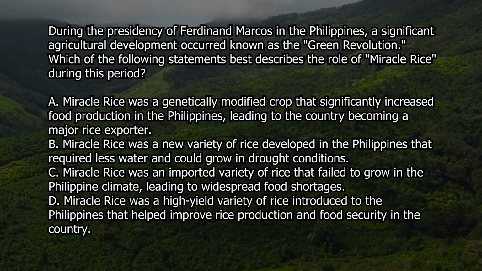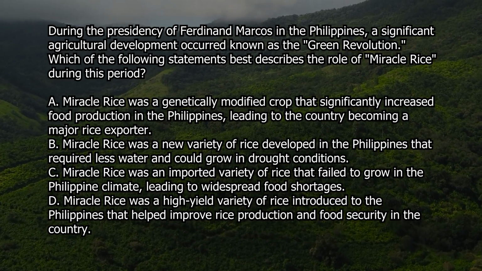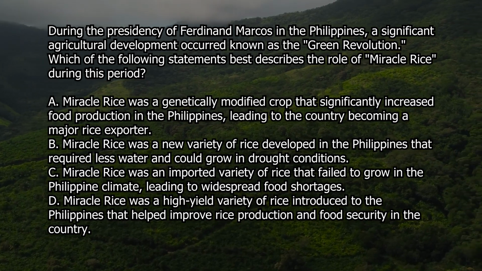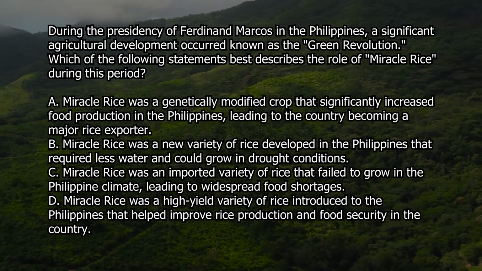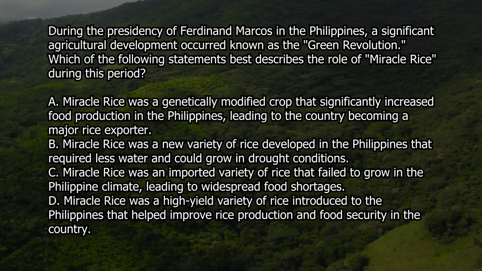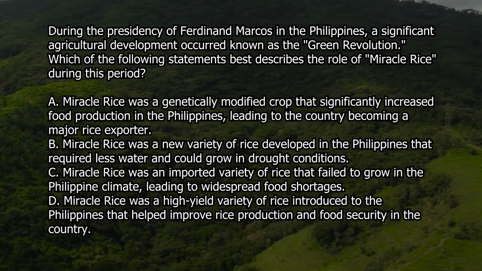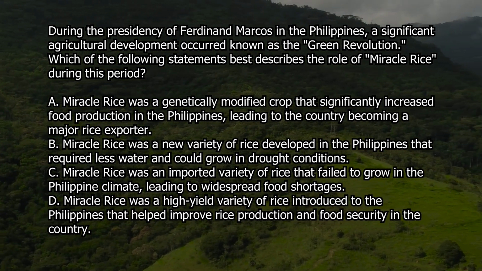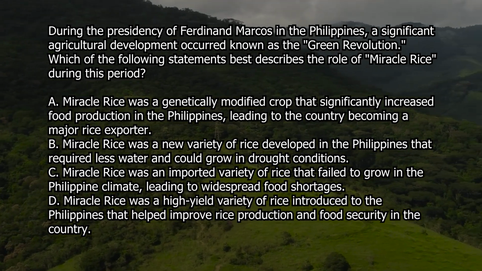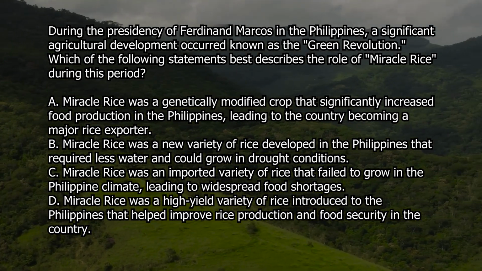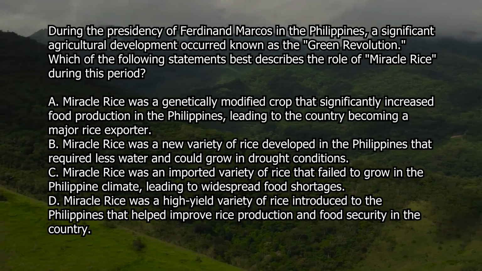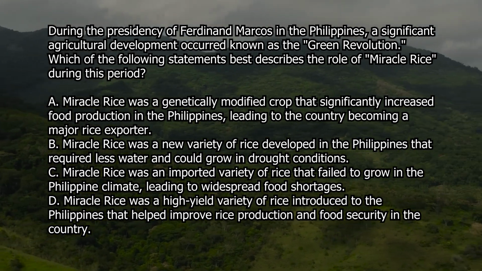During the presidency of Ferdinand Marcos in the Philippines, a significant agricultural development occurred known as the Green Revolution. Which of the following statements best describes the role of miracle rice during this period? Letter A. Miracle rice was a genetically modified crop that significantly increased food production in the Philippines, leading to the country becoming a major rice exporter.